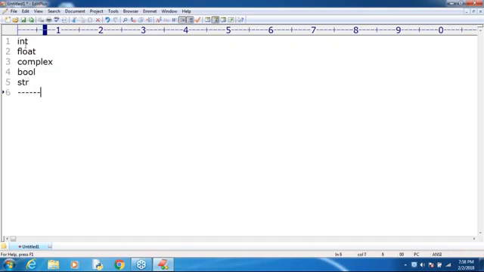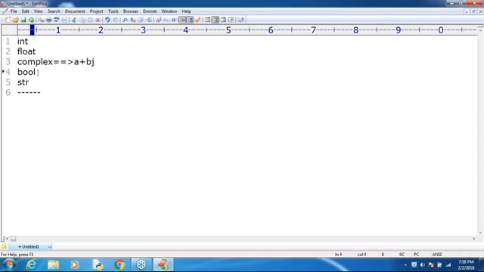Int holds integral values, float holds floating point values, and complex holds complex numbers. Sometimes we may see a plus bj. These types of complex numbers are especially helpful to develop mathematical applications.